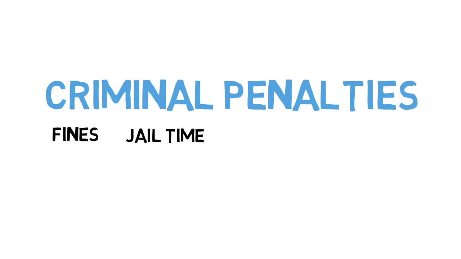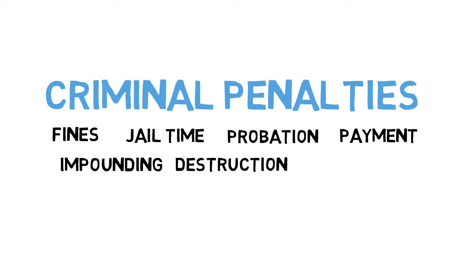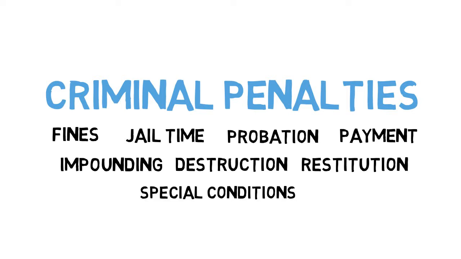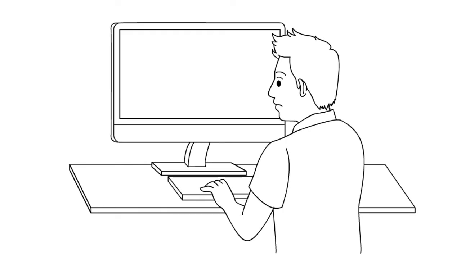A violation of a local ordinance can be considered a criminal charge. Criminal penalties for ordinance violations can include, but are not limited to, the following: fines, jail time, probation, payment of required taxes or enacted surcharges, impounding or destruction of the animal, restitution, and any other special conditions a judge may believe appropriate. In some places, ordinance cases are resolved in front of a judge only.